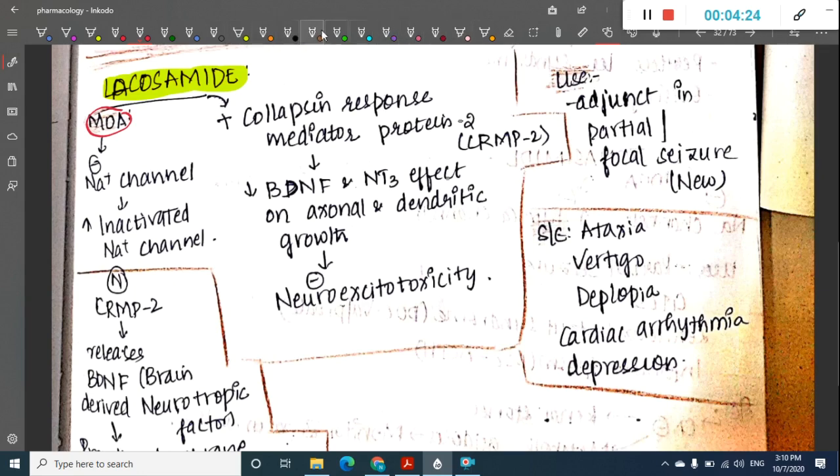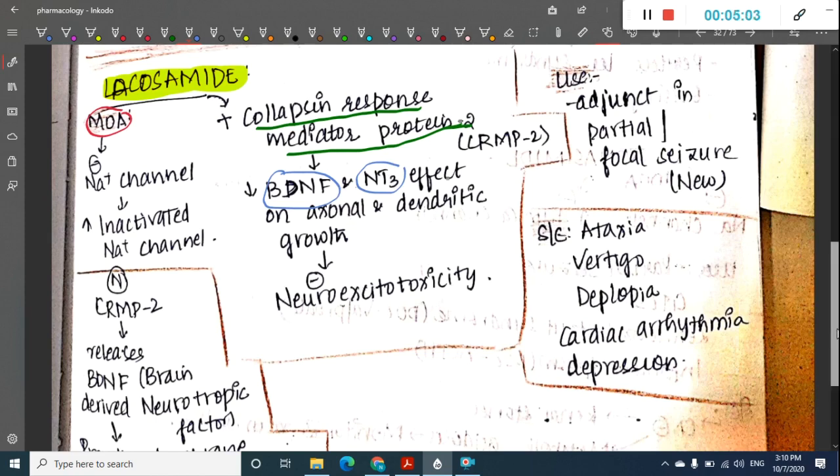One more thing it does is bind with collapsin response mediator protein 2, and this will decrease the effect of brain derived neurotrophic factor, BDNF, and neurotrophin NT3 on axonal and dendritic growth. Because these are decreased, the neuroexcitotoxicity is also decreased.